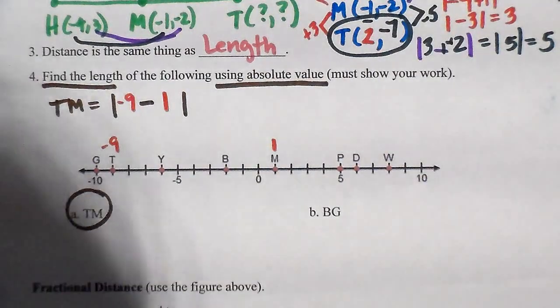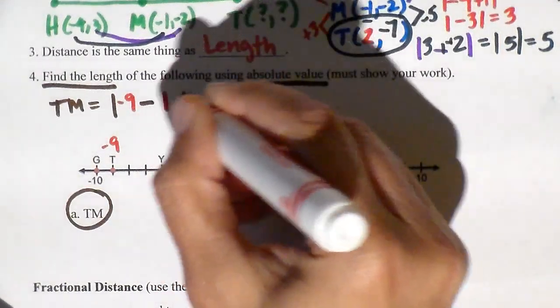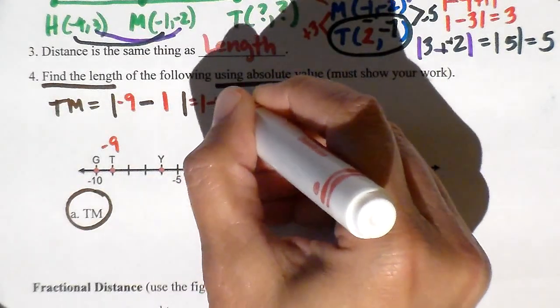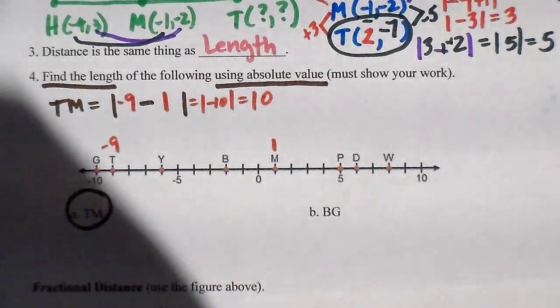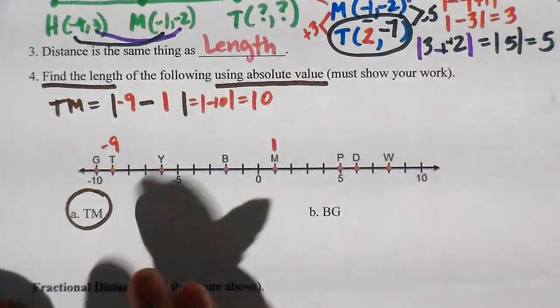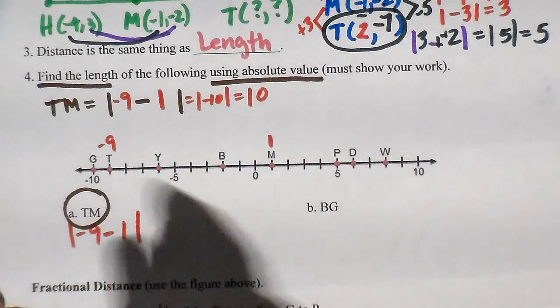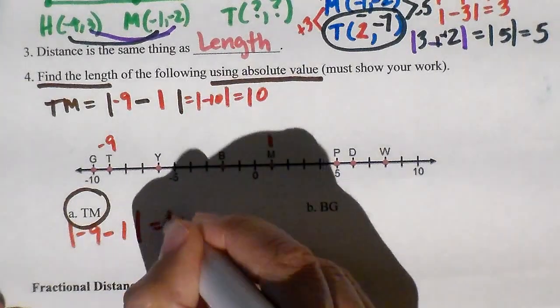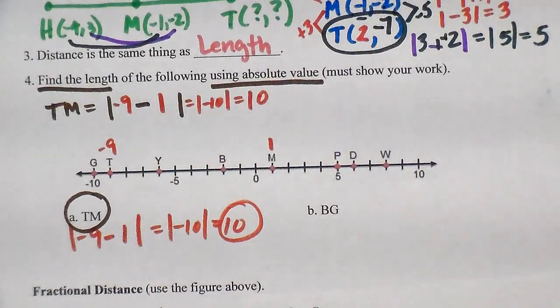So TM is going to be the absolute value of -9 minus 1, which is -10, which is 10. So TM is 10. If you want to write out the exact, if you want to put it all here under here, you can. -10. So the distance from T to M is 10. That's all you had to do.